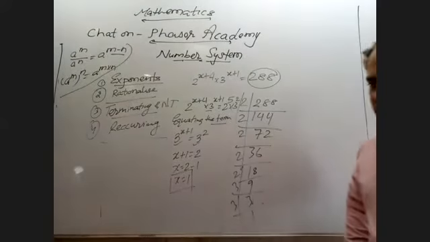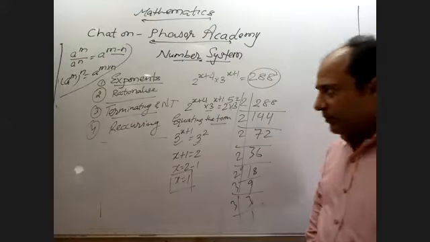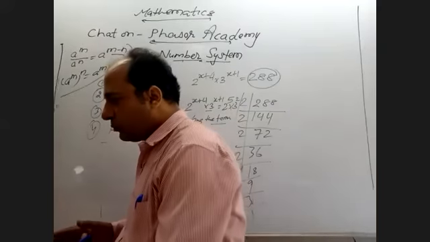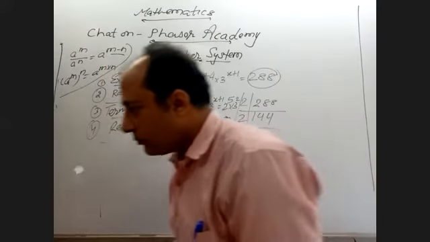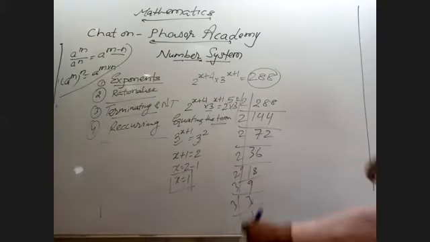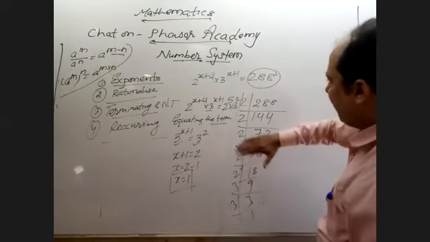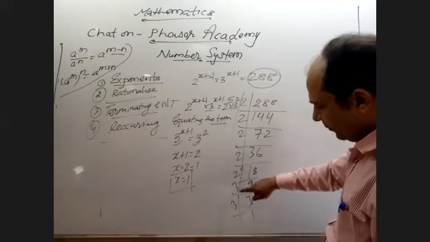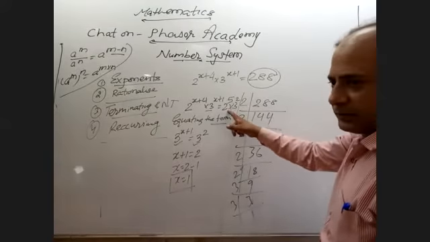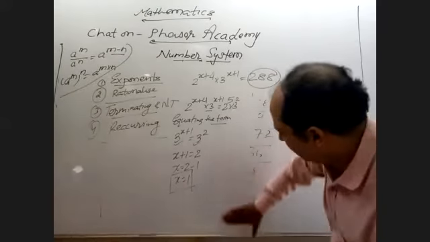So these types of questions are there. Yeah, I'll just repeat. It's not the ladder method. It's the factors. I did all the factors. That is 2, 2, 2, 2, 2, and 3, 3. So it is how much? 2 raised to power 5, and here 3 raised to power 2. That I have written.